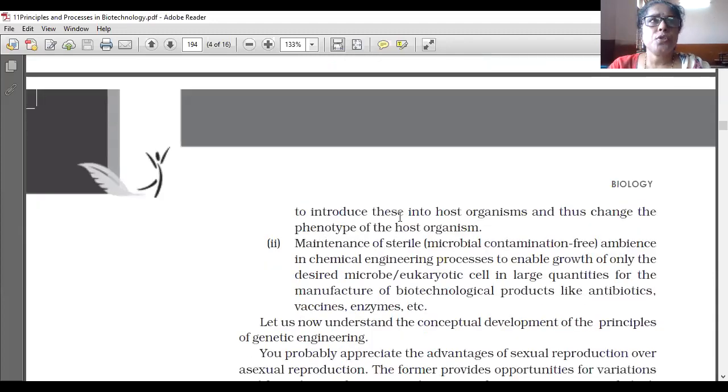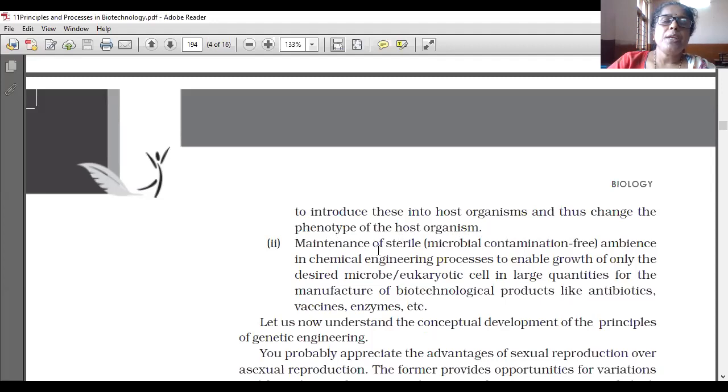To introduce this into the host organism. So after changing the chemistry or chemical components of the genes, these genes are introduced into the host organism, and thus change the phenotype of the host organism. As a result, the phenotype, the external appearance of that host organism, will be changed.